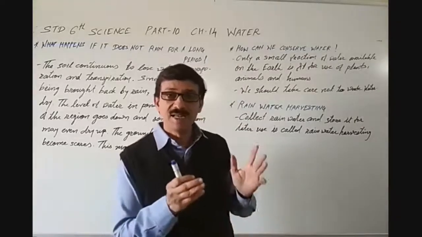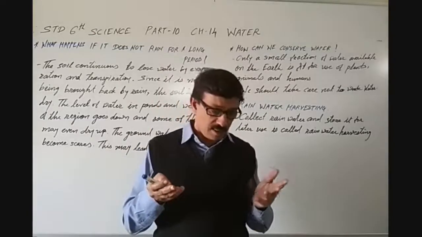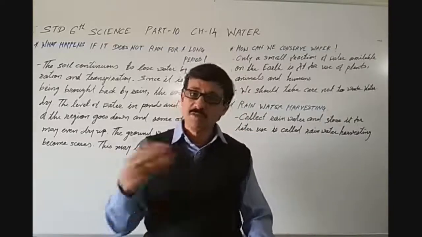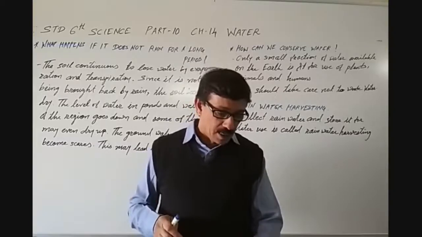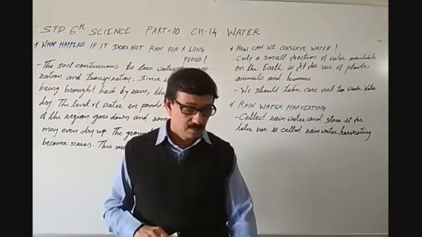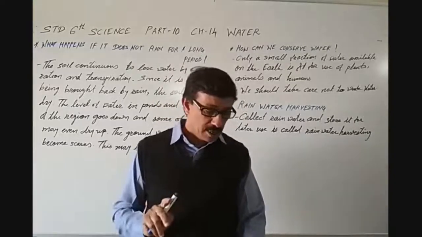So, if we collect the water from the rooftop through the pipe, this may contain some soil, then we should filter it. Okay. Instead of collecting rainwater in the tank, the pipes can go directly into a pit in the ground.